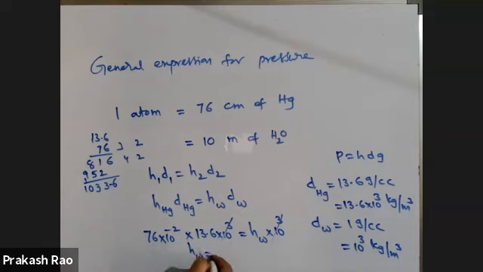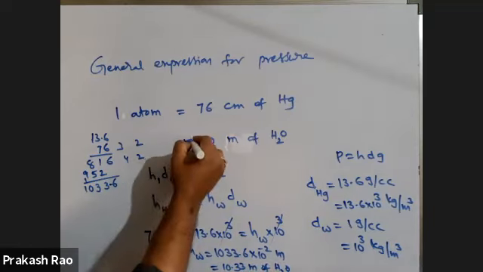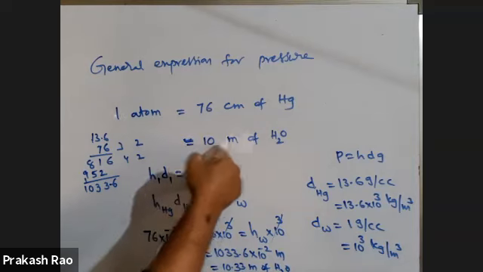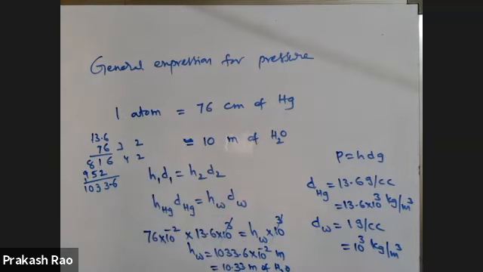Therefore, height of the water column you are getting 1033.6 into 10 power minus 2 meters. अगर ये -2 को इधर निकाल दिए तो this is 10.33 है, 10.33 meter of water. 10.3 is nearly 10, so therefore nearly 1 atmosphere pressure is equal to 10 meter of water. Please note down this.